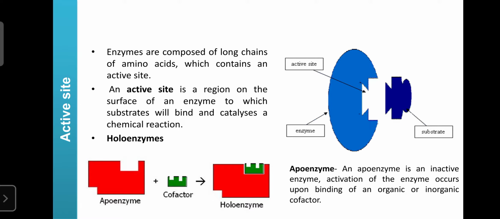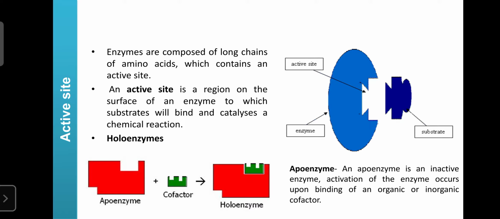Long chains of amino acids are joined together with the help of peptide bonds, and those chains are known as peptides. They are responsible for the formation of enzymes. Enzymes are made up of polypeptides, formed from a series of amino acids with the help of DNA and RNA, which are involved in the synthesis of the enzymes.